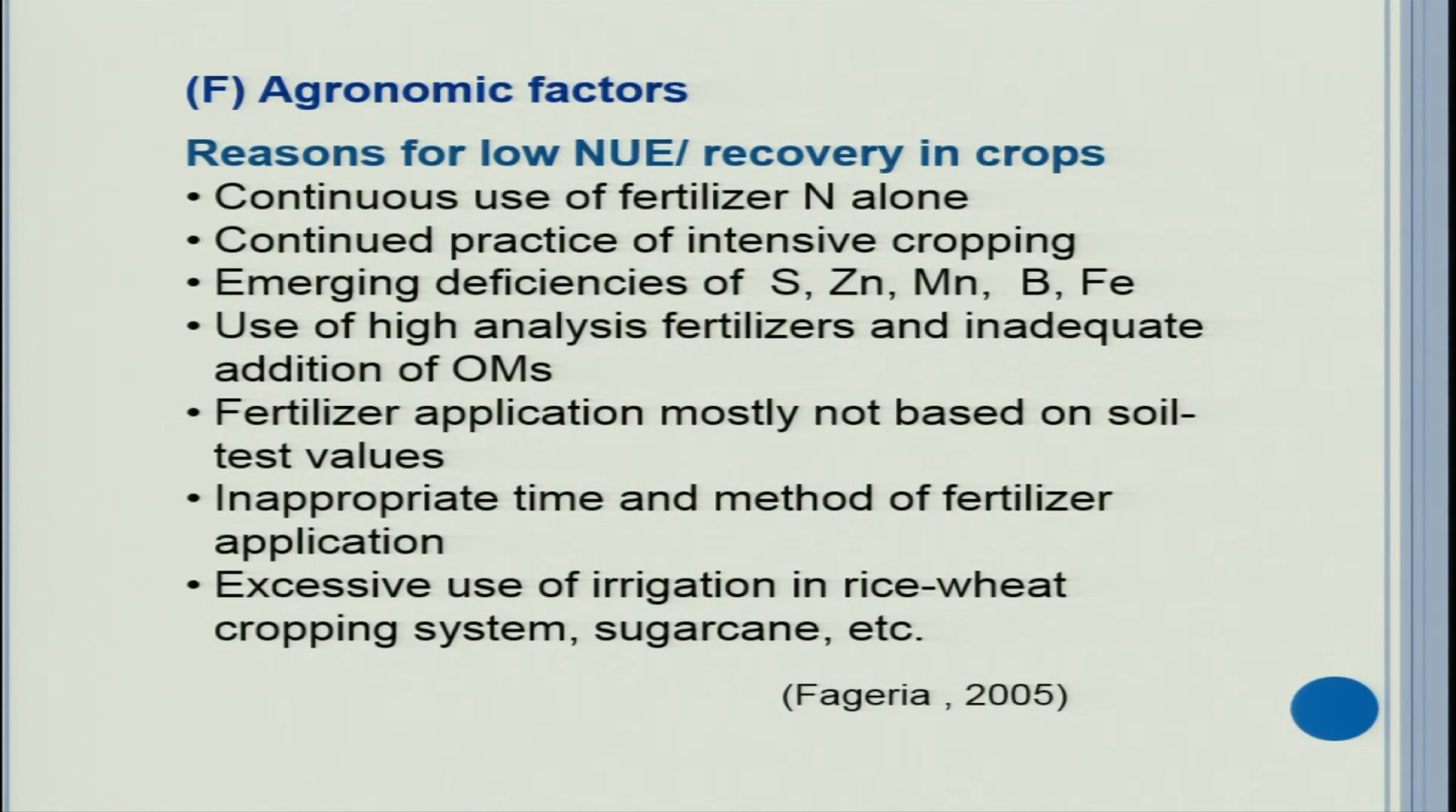Use of high analysis fertilizer, for example, we were using single superphosphate, now we are using just DAP. SSP by default was supplying sulfur also, but DAP does not have sulfur. So, such kind of changes in farmers' choice are also discouraging the nitrogen nutrient use efficiency.